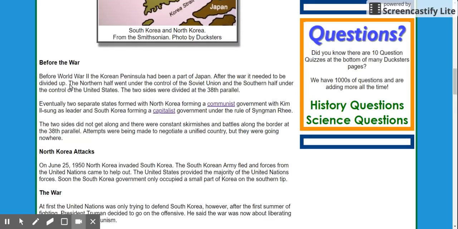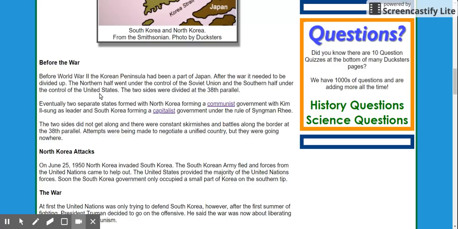Before the war, the Korean Peninsula had been a part of Japan. After World War II, it needed to be divided up. Obviously, Japan lost World War II pretty mightily, right? Got 2 atomic bombs dropped on them. The northern half of the peninsula went under control of the Soviet Union. The southern half went to the United States.